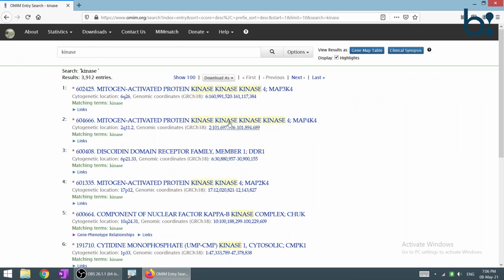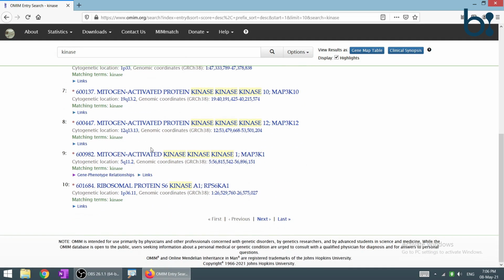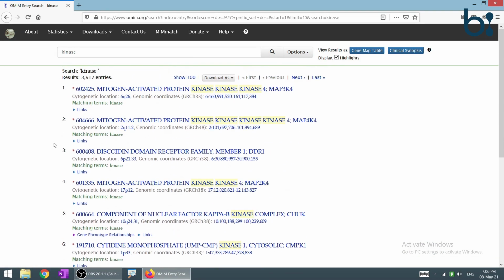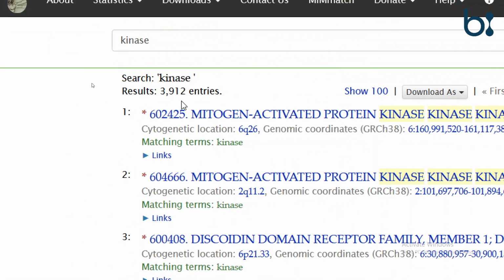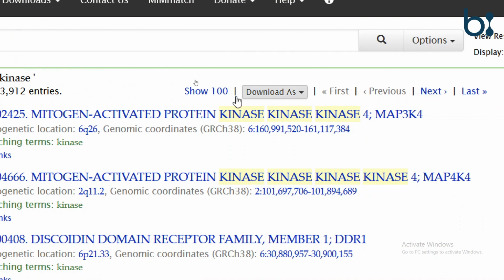This is the information about the kinase genes present in human beings. There are a total of 3912 entries. We can download all the entries in Excel format or in tab delimited format.